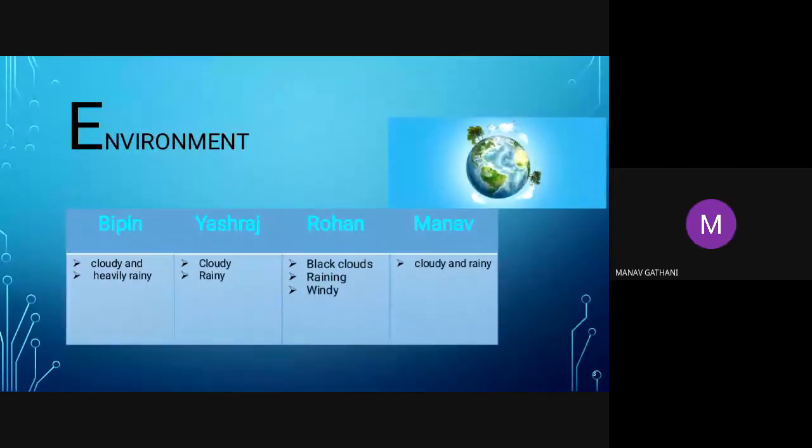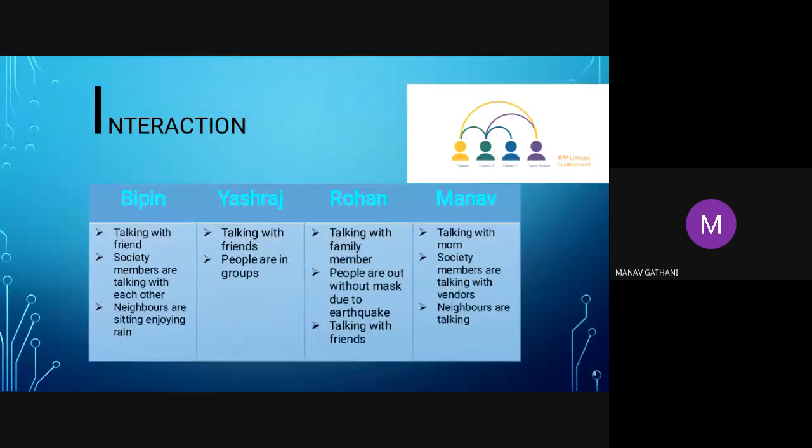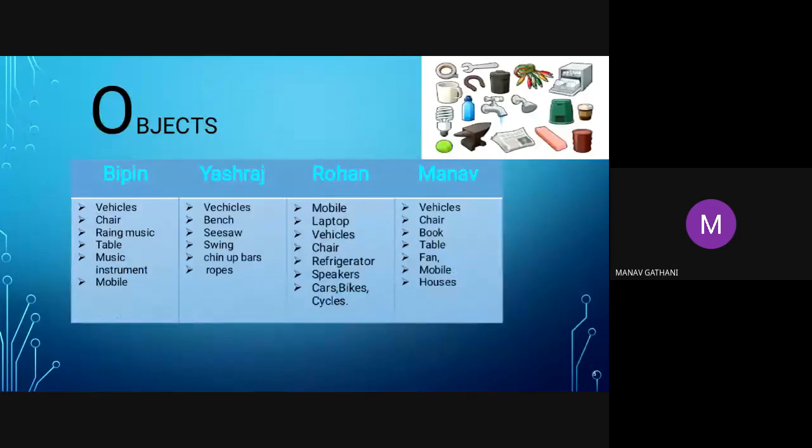My environment was cloudy and rainy. Interaction was talking with mom. Society members are talking with vendors. Neighbors are talking. Next. Objects. Objects are vehicles, chair, book, table, fan, mobile, houses. Next.